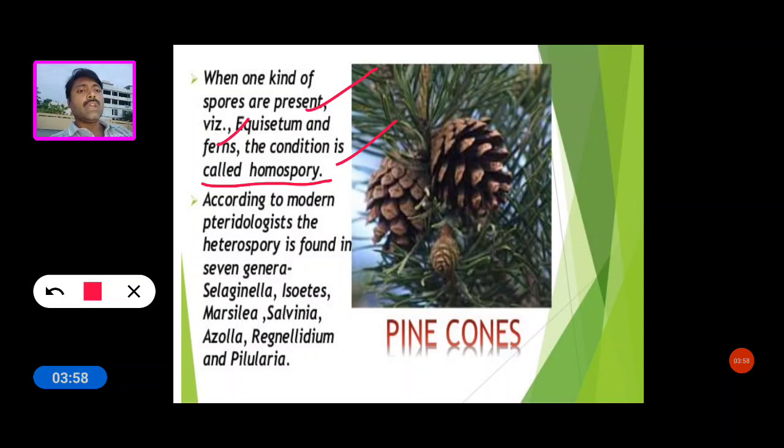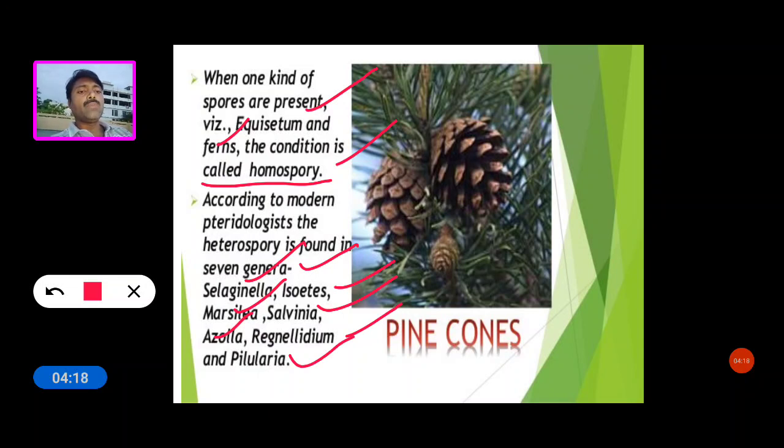homospory. According to modern pteridologists, heterospory is found in 7 genera: Selaginella, Isoetes, Marsilea, Salvinia, Azolla, Regnellidium and Pilularia.